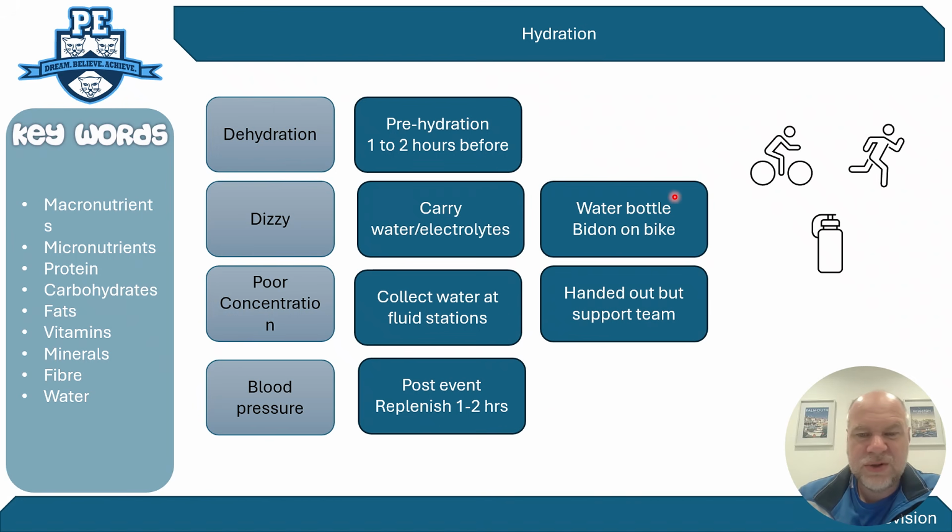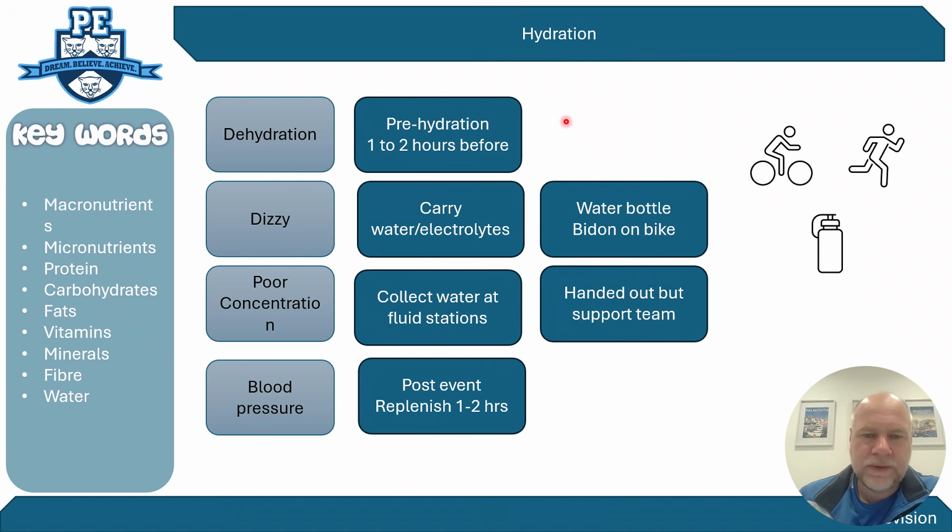Then the next point is we talk about during the event. During the event, you've got really 2 options. You could either carry the water as an athlete, using things like the water bottles stored on a bike, a camel pack on your backpack, or running with a water bottle. Or you can collect the water at fluid stations, which many athletes do. If you watch a marathon, there are loads of fluid stations where people can pick up water as they're running, handed out by support teams.